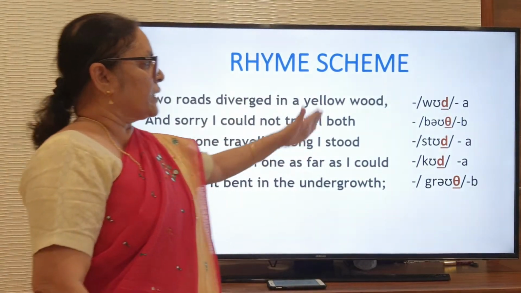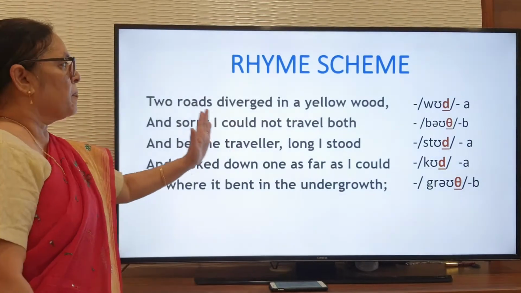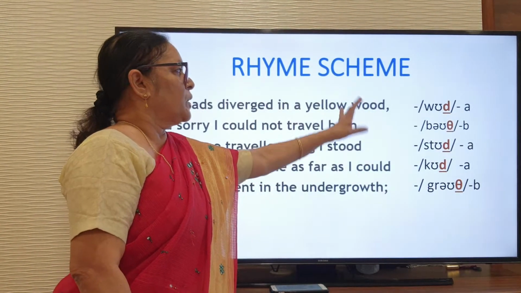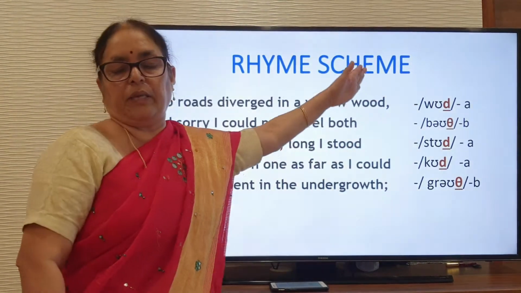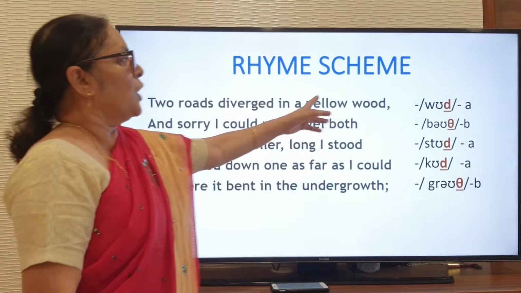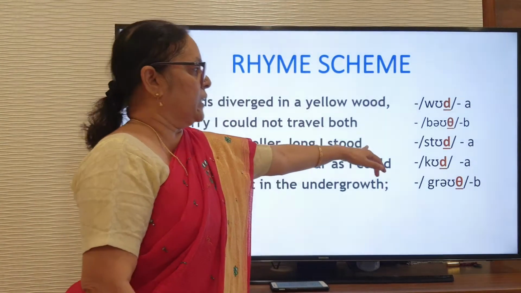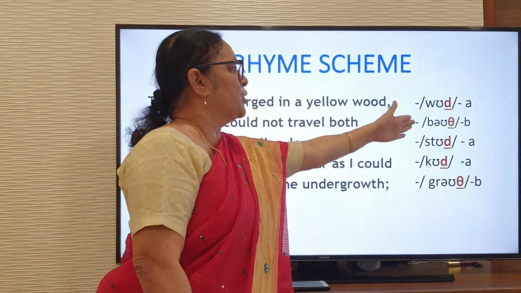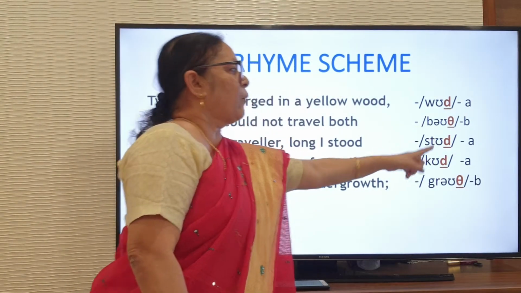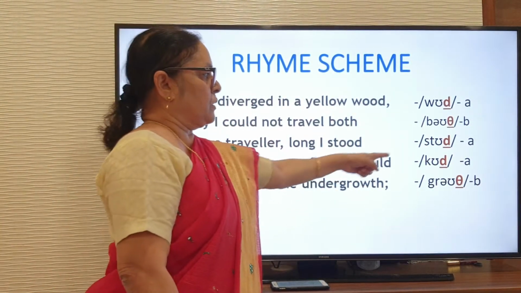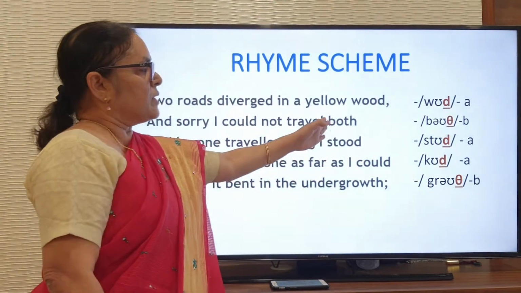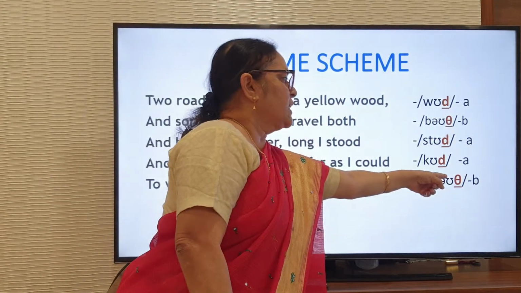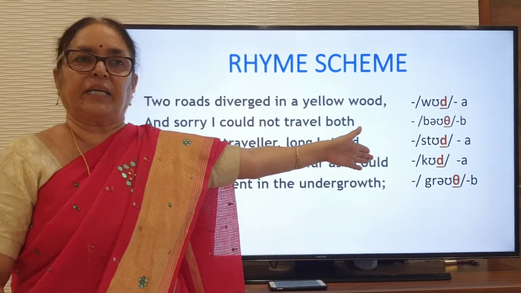If you look at the poem, this is the first stanza. In this first stanza, if you look at the last words, would, stood, both mean the same. They rhyme. Would, the sound, and stood, the sound. This is the phonetic script given there. If you look at the words would and stood, the last sound is the same. And again could, the sound is the same. And both and growth, the sound. This is nothing but the phonetic script.